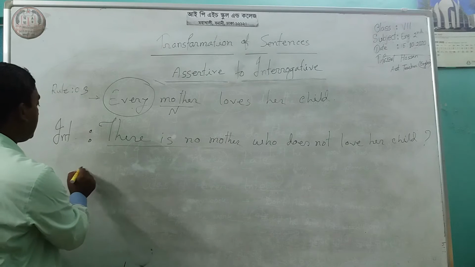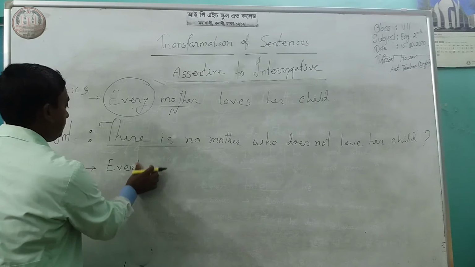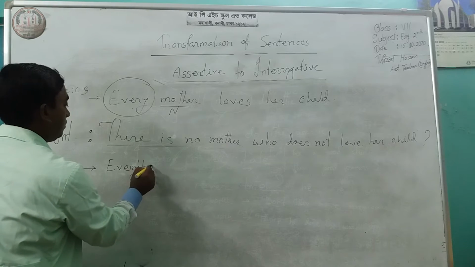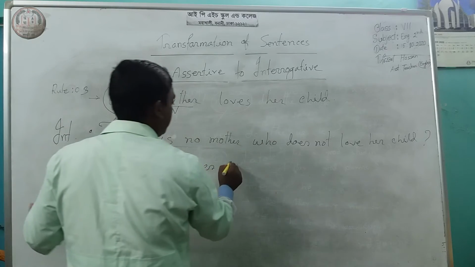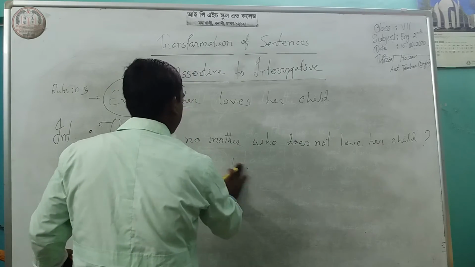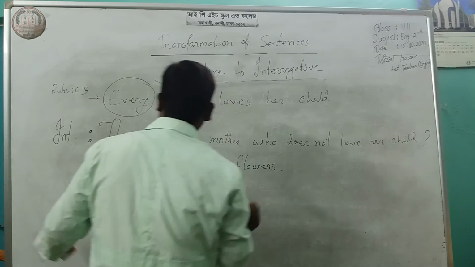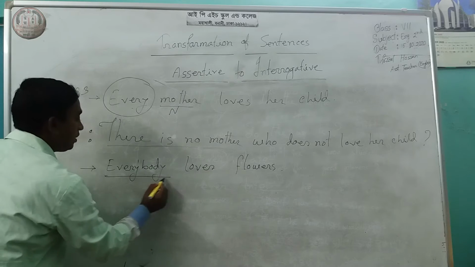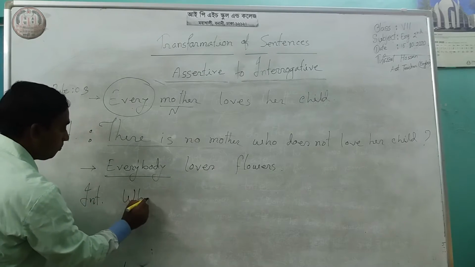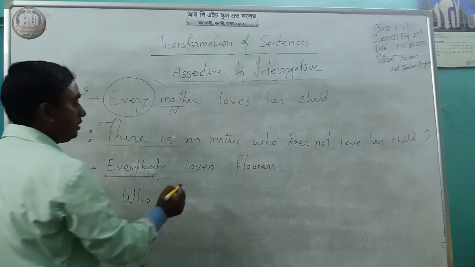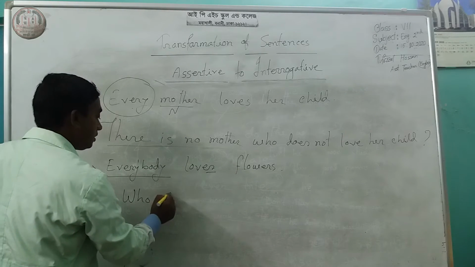Then if you find this sentence, everybody loves flowers. Now look at this: everybody. If you find everybody, then it will be who. As this is a singular verb, it will be does not.